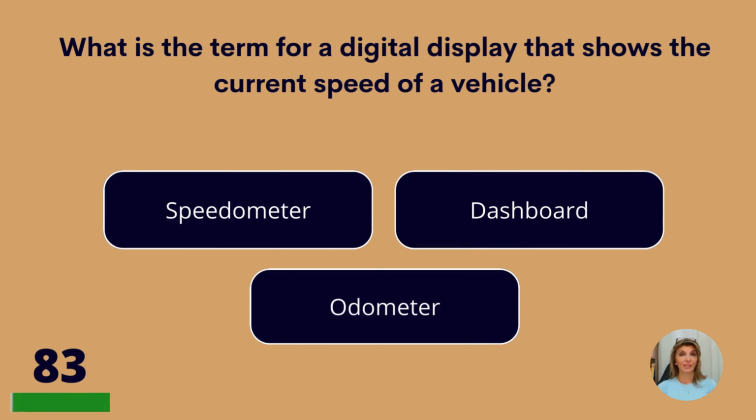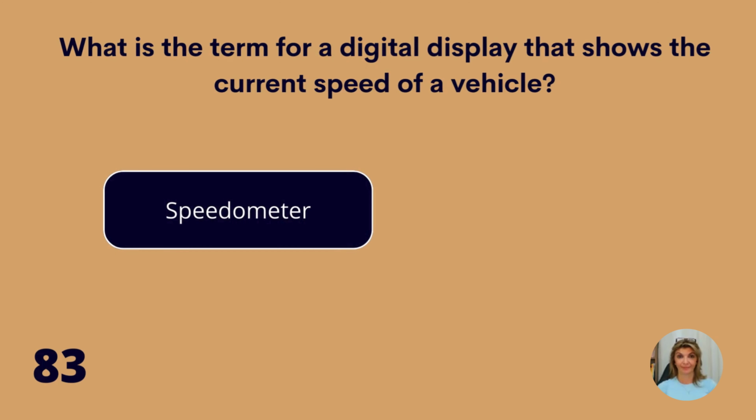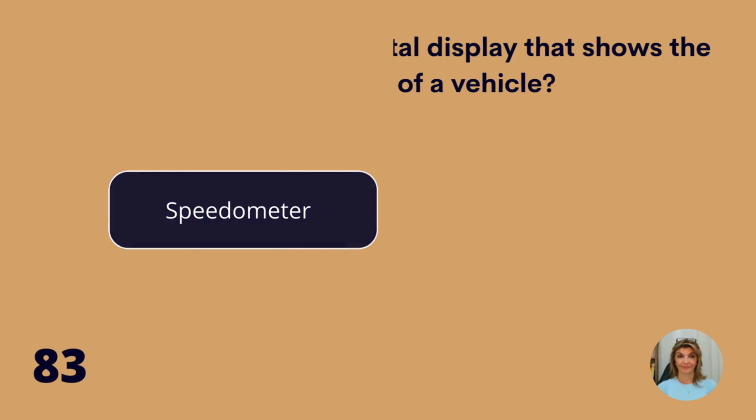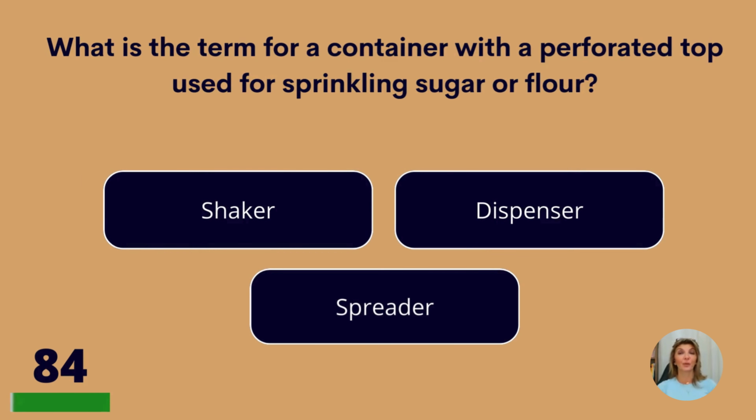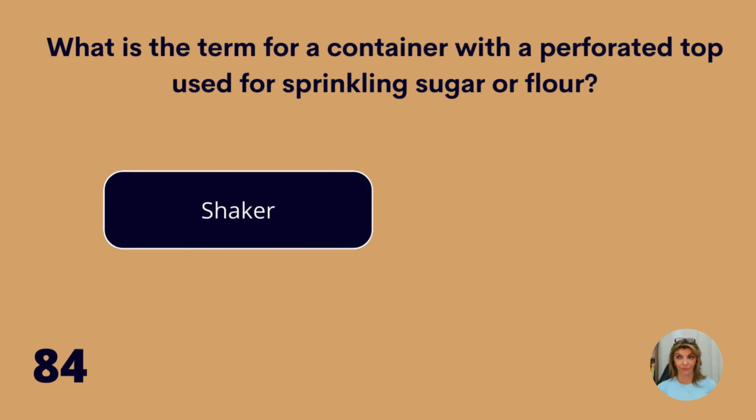What is the term for a digital display that shows the current speed of a vehicle? Speedometer, dashboard, or odometer? Speedometer. What is a term for a container with a perforated top used for sprinkling sugar or flour? A shaker, dispenser, or spreader? Shaker.